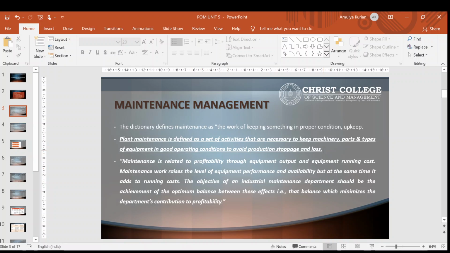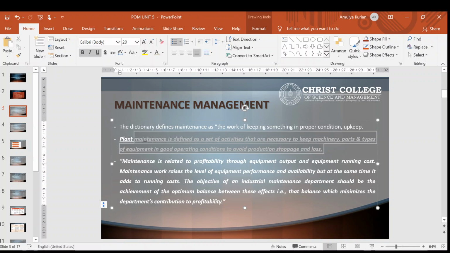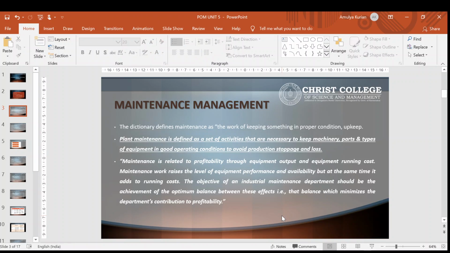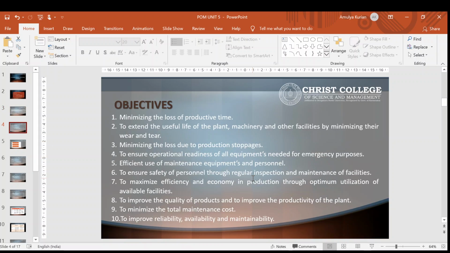And planned maintenance is defined as a set of activities that are necessary to keep machinery, parts and types of equipment in good operating condition to avoid production stoppage and loss. So basically it is something like keeping your machines in proper condition so that they will be working without any interruptions. So that is maintenance. Now let's see what are the objectives of maintenance.